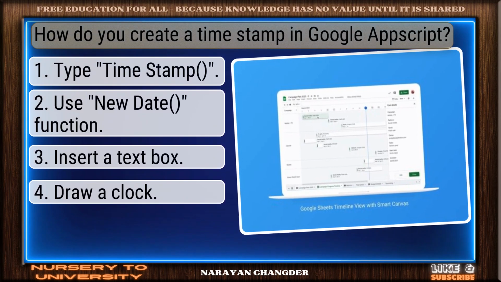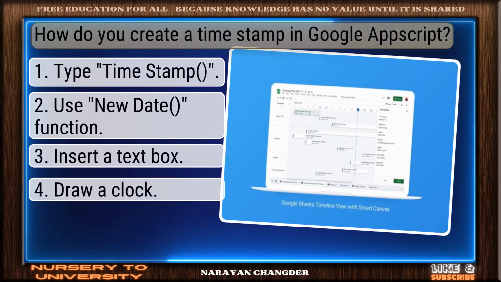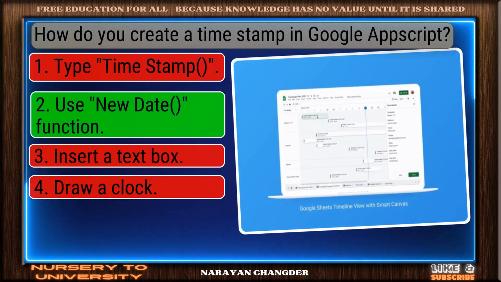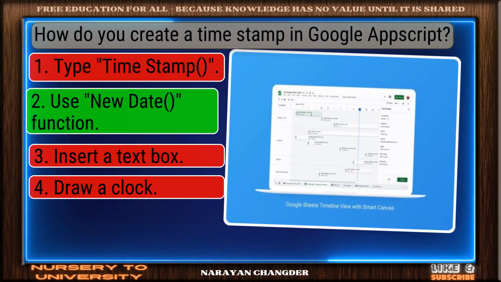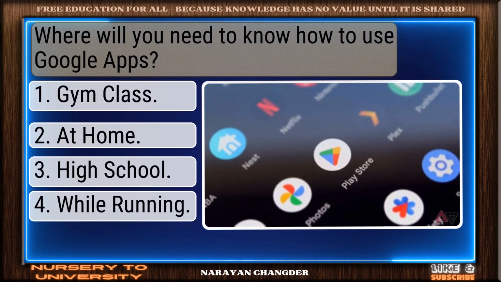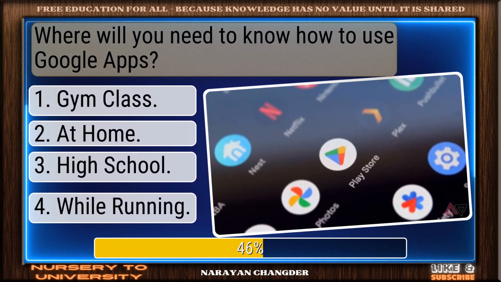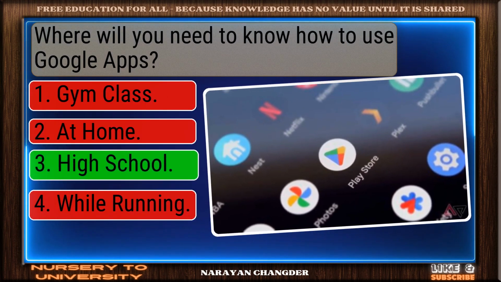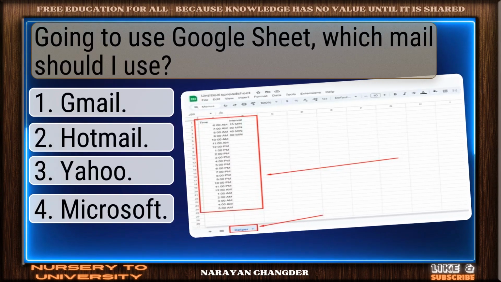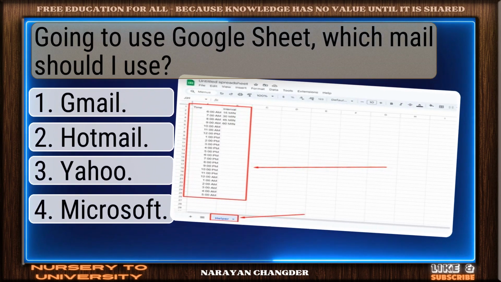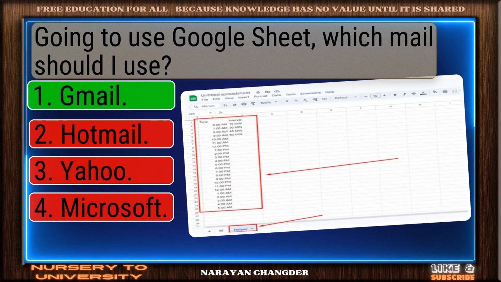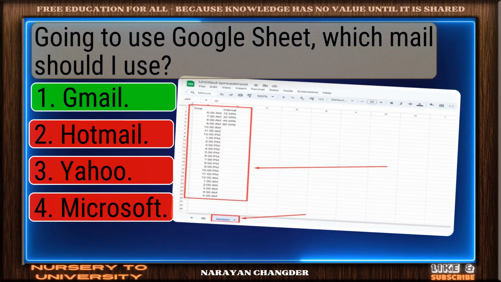How do you create a timestamp in Google Apps Script? Correct response. Use new date function is the most accurate answer. Where will you need to know how to use Google Apps? Right again. High school is a valid answer. Going to use Google Sheet. Which mail should I use? You got it. Your choice, Gmail, fits well.